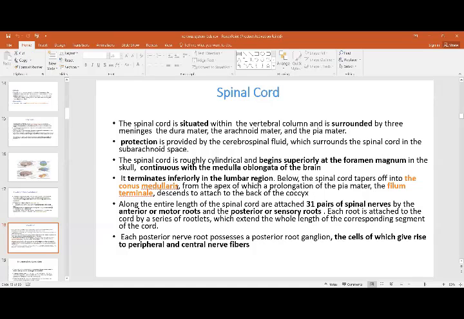That extension of the pia mater is called the filum terminale. Otherwise, at lumbar level, the conus medullaris is the tapering end of the spinal cord. Along its whole length are attached the 31 pairs of spinal nerves, which are attached by the anterior and the posterior roots, each made of rootlets, and they come out through the corresponding segments of the cord. Each posterior root has a ganglion related with it, which drives to the peripheral and the central nerves.